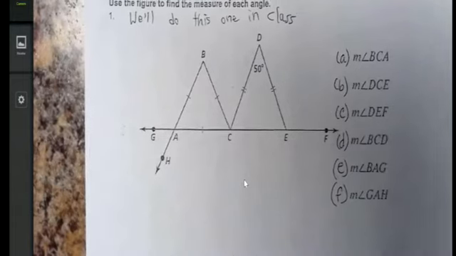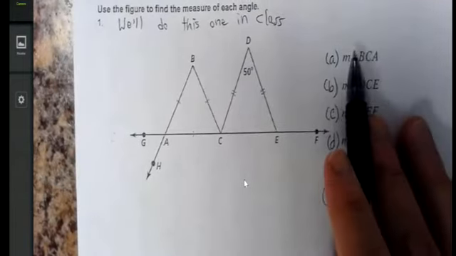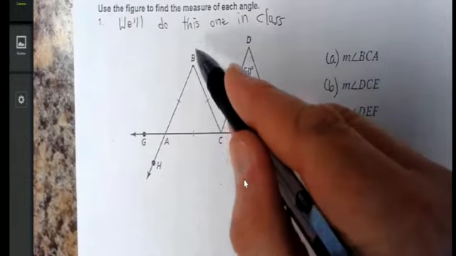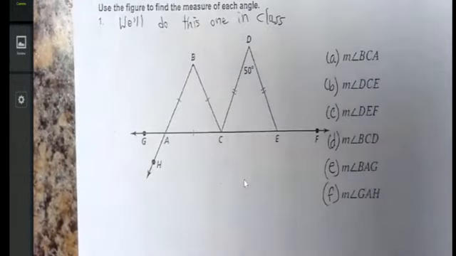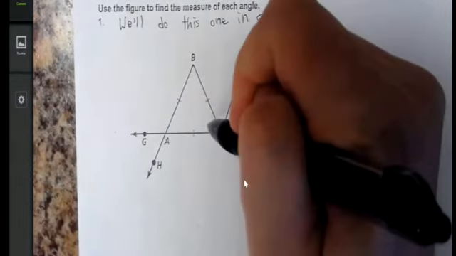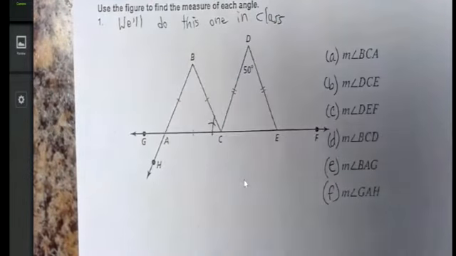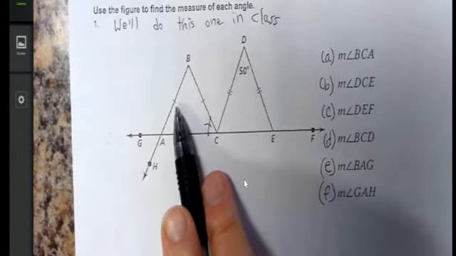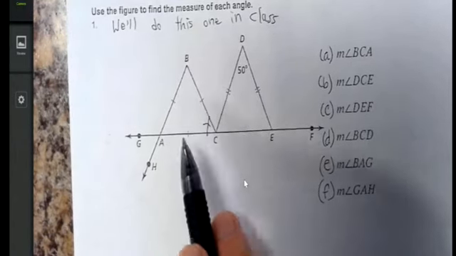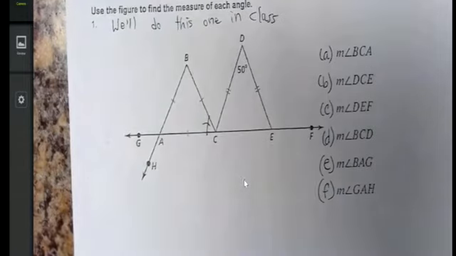So, BCA. I'll find this angle here. How did I do that? I have no information. I have no numbers. I do have information. There's a symbol here, here, and here. When each line of a triangle has this symbol, that indicates that it's an equilateral triangle. The sides are all the same length, therefore the angles have to be the same.